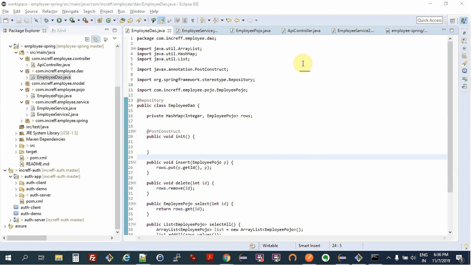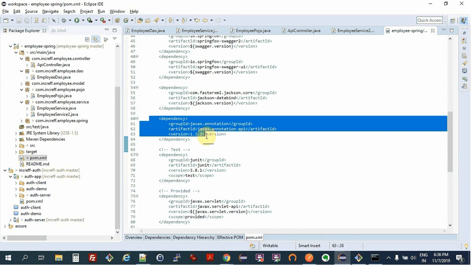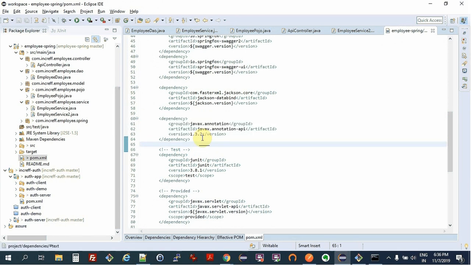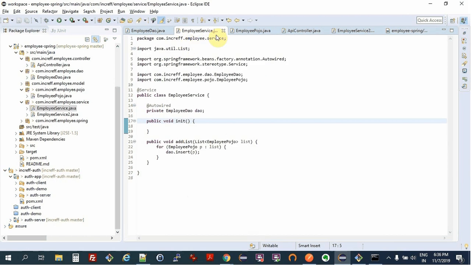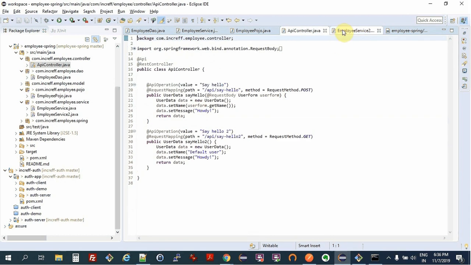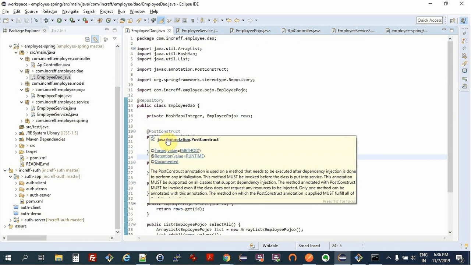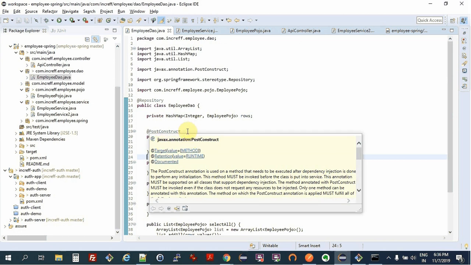Okay, so the bug was that we need to include one more dependency over here. I just googled it up. JavaX annotation API. So actually, post construct is not a Spring annotation. It's provided by Java.